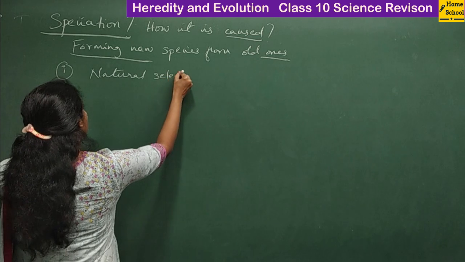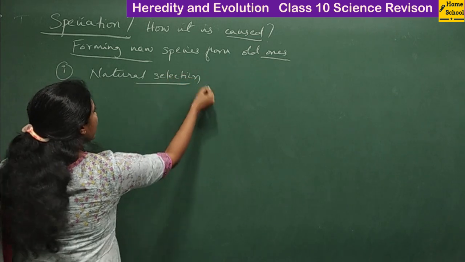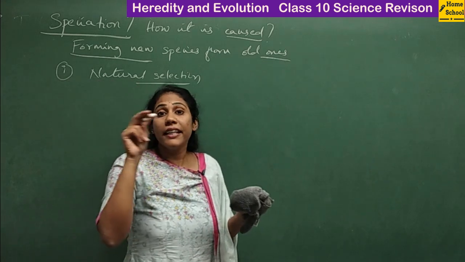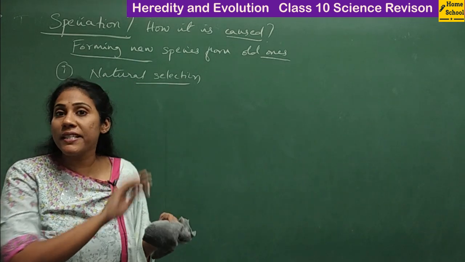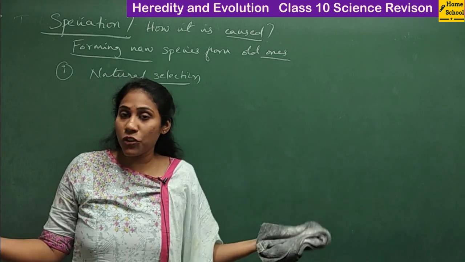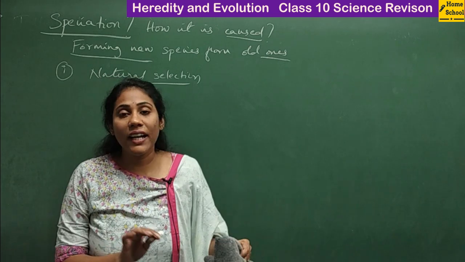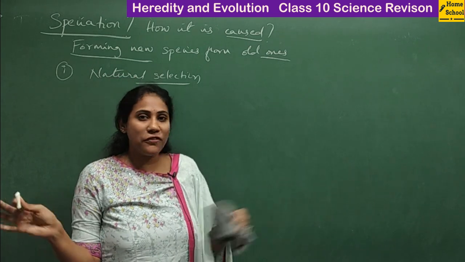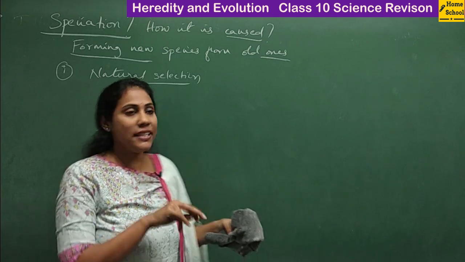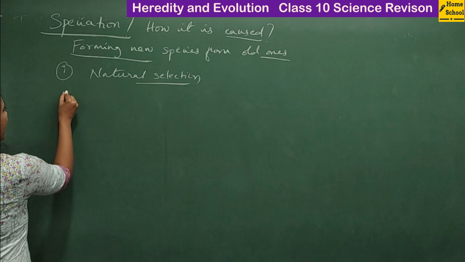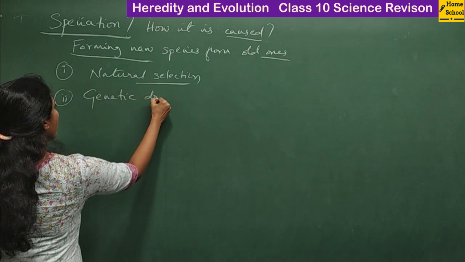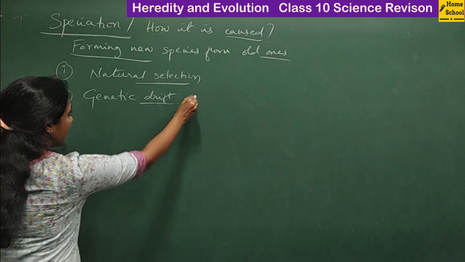You must explain it carefully. Two or three sentences you must write on natural selection here. Like you have to say, nature helps some of the species to survive in a better way. Those species will get a natural survival advantage, and all that you have to mention. We have seen in the illustration also what we actually mean by natural selection, isn't it? The next reason here is genetic drift. We have seen what we mean by genetic drift, right?